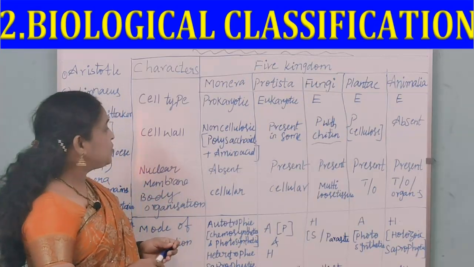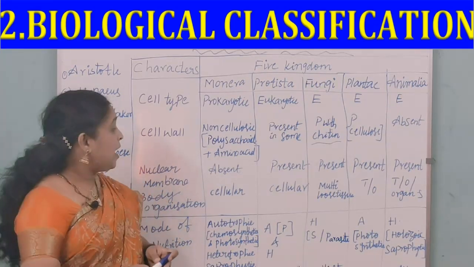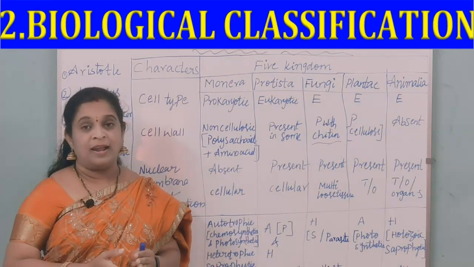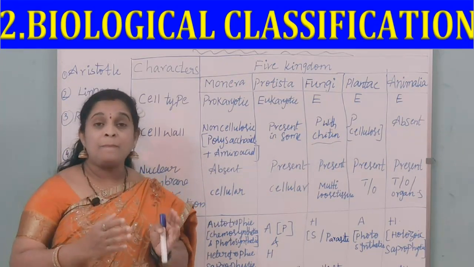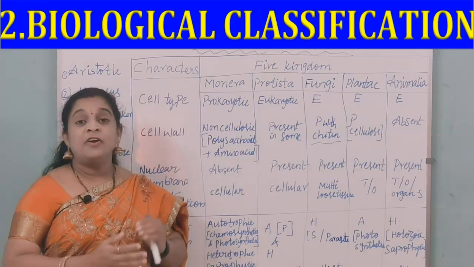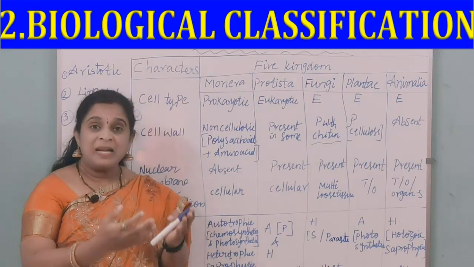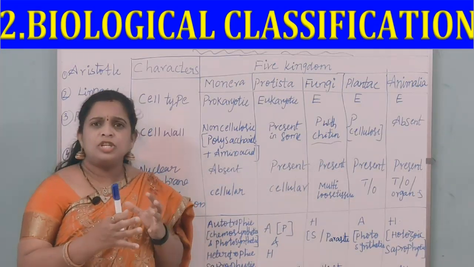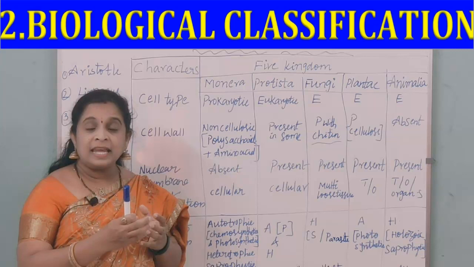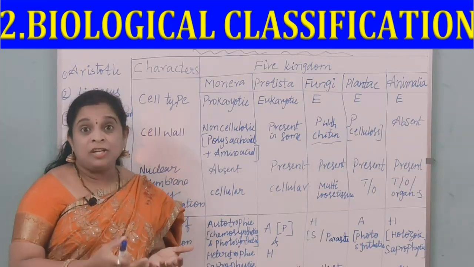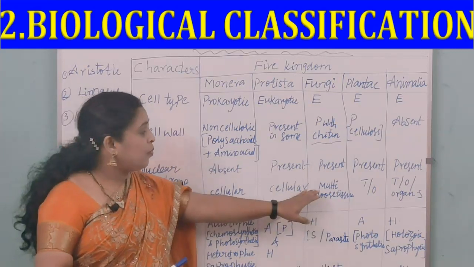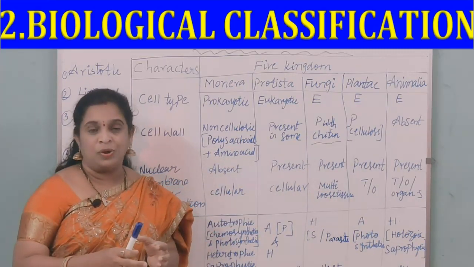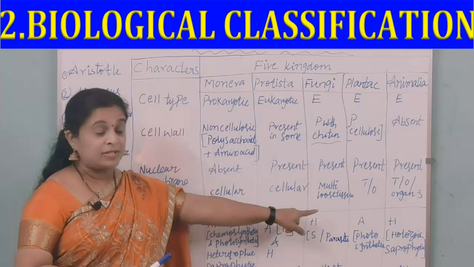And the next one comes as nuclear membrane is present, and also the body organization is multicellular. Slowly you can see the development of organisms here from unicellular to multicellular. Now in this particular fungi you can see a loose tissue, means here there is a formation of a tissue, that is, it is multicellular, and those cells are forming a tissue. That's why it is having a characteristic feature here.